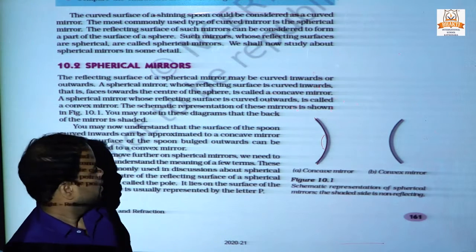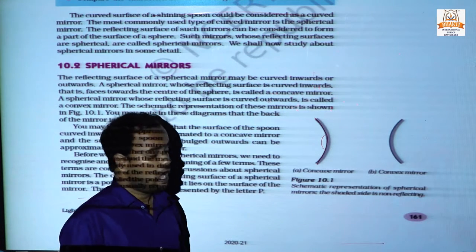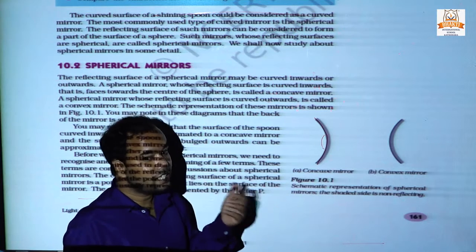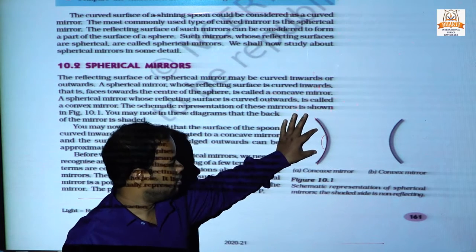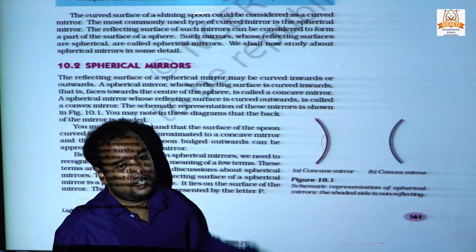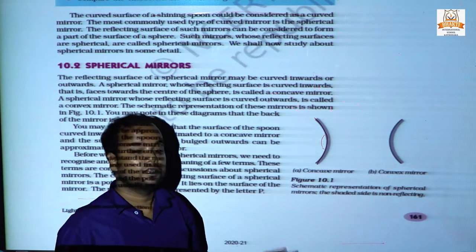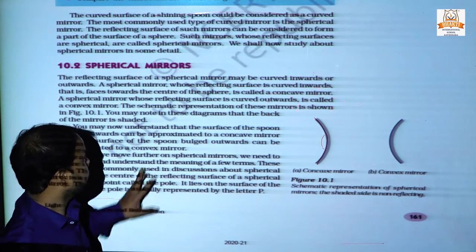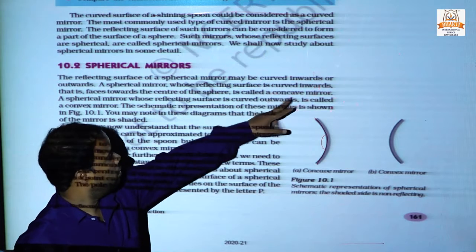When we see our face in the center of the mirror, that mirror is considered what? Concave mirror. That is called a concave mirror.